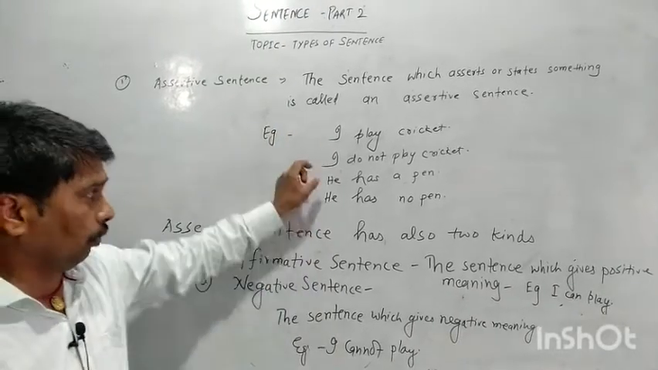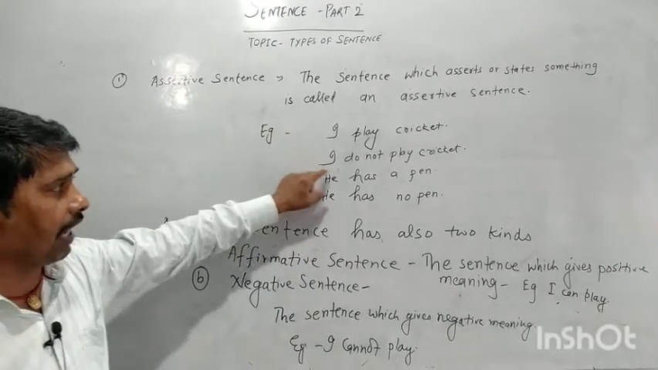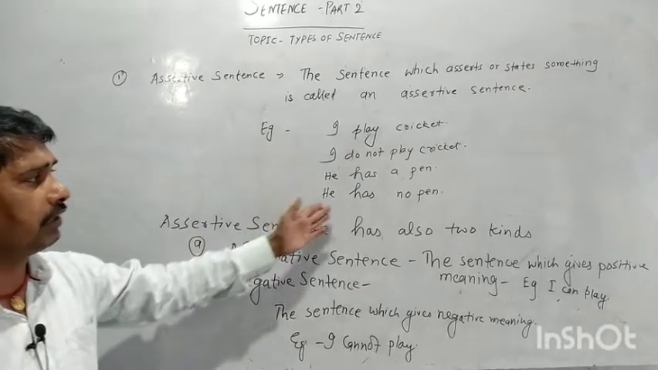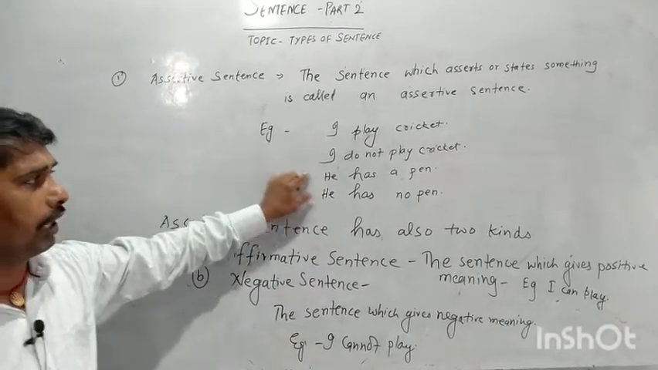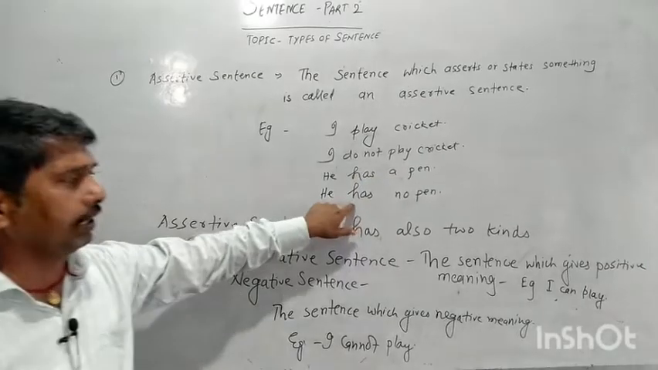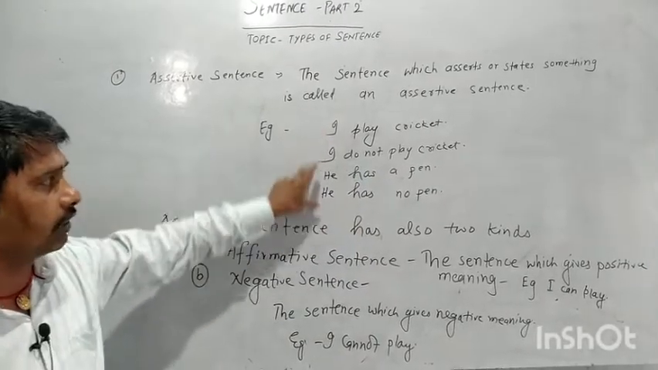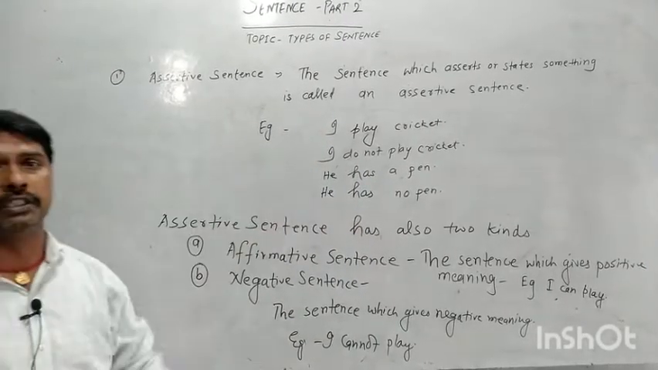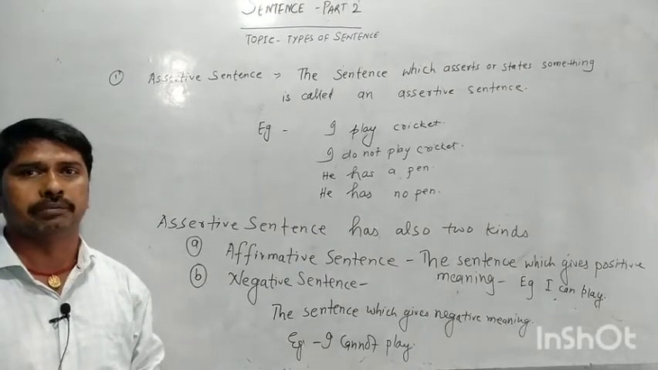If I look at the next example, he has a pen and he has no pen. This also shows a positive meaning and this also shows a negative meaning. But all 4 sentences are expressing, asserting and stating something.